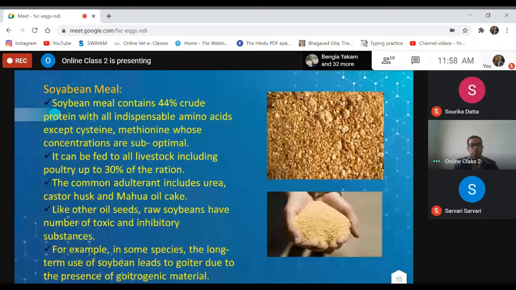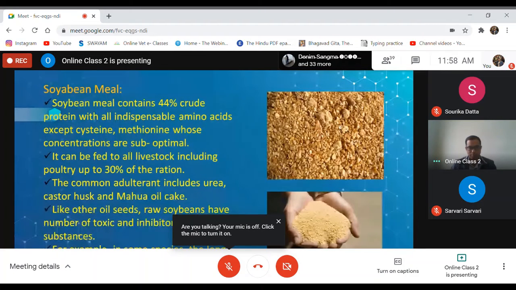Soybean meal. Soybean meal contains 44% good protein with all essential amino acids except cysteine and methionine. It can be fed to all livestock, including poultry, up to 30% in the ration. Up to 30% level, we can incorporate soybean meal. Common adulterants are urea, castor husk, and mohua oil cake.